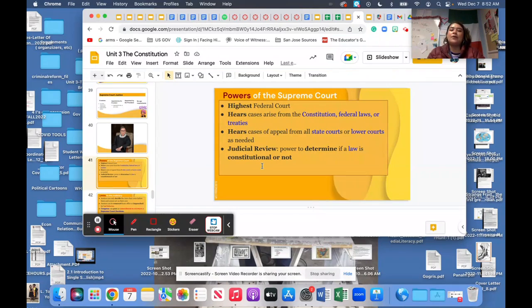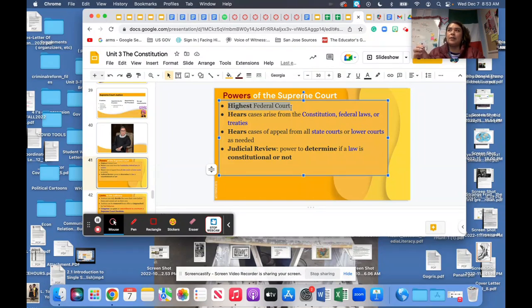So these are the powers of the Supreme Court. The powers of the Supreme Court means that they're the highest. Their decision is the most important decision, and they are the ones who get to interpret the Constitution. However, their decisions are based on their political beliefs and moral beliefs.